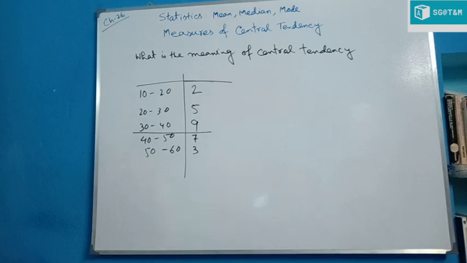Okay, this inclination or tendency of a given set of observations to cluster around a single central value is defined as central tendency, and the single value that represents the entire set of observations is known as the measures of central tendency. So this is the meaning of central tendency.